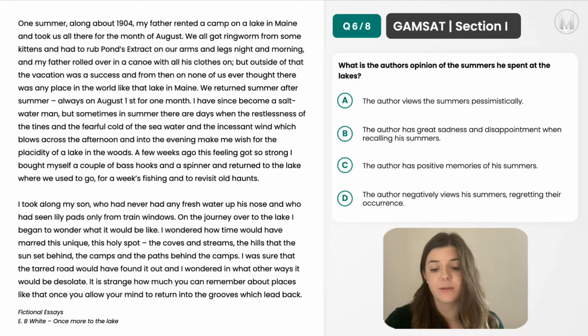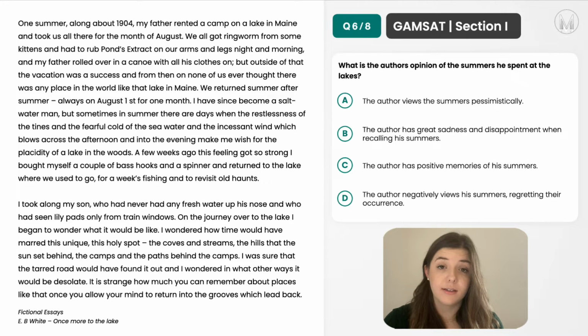Question 6 asks, what is the author's opinion of the summers he spent at the lakes? So we get a sense that clearly, even from the fact that he's wanting to revisit the lake with his own son, that he must have had a good experience, because why else would he actually want to revisit? But we do get a sense of this throughout the text anyway, when he's describing the experiences he had. The vacation was a success, so he clearly viewed it quite positively.